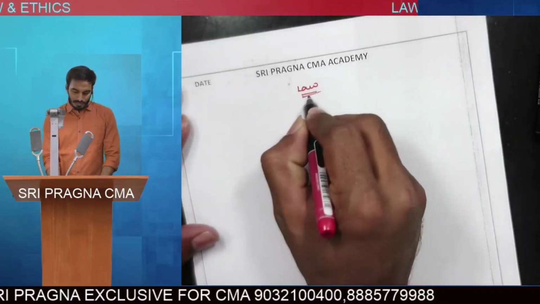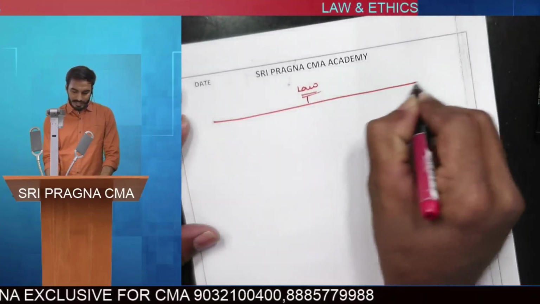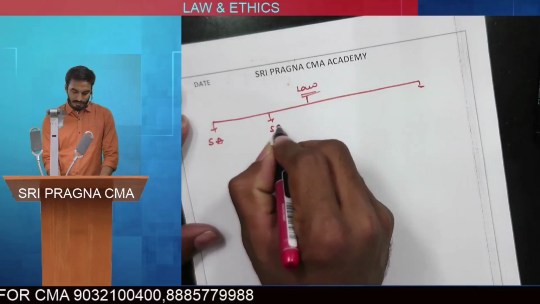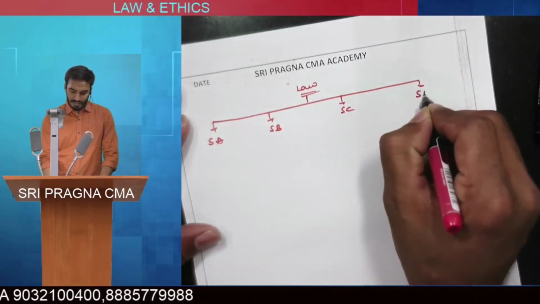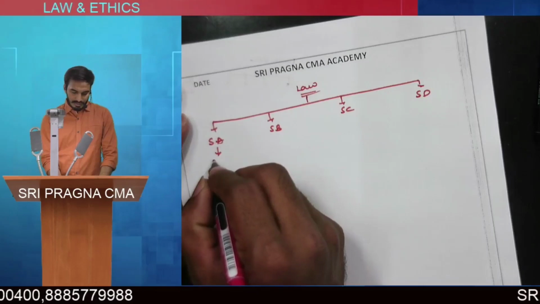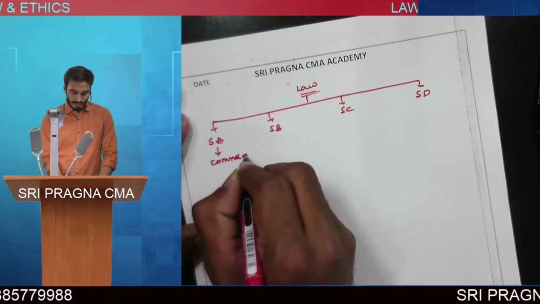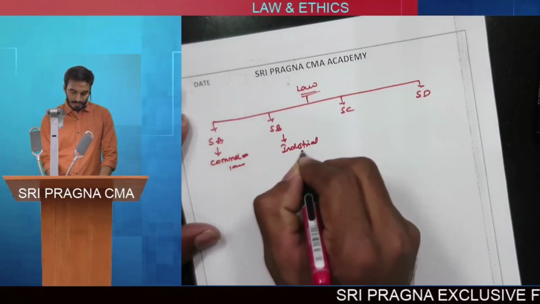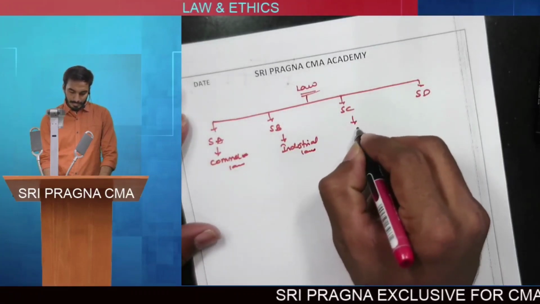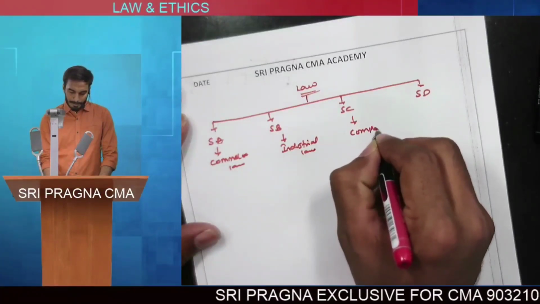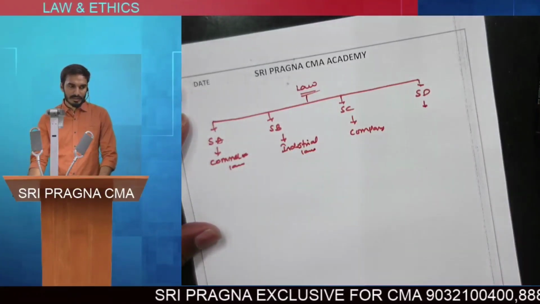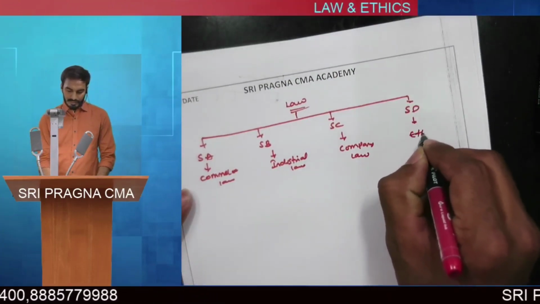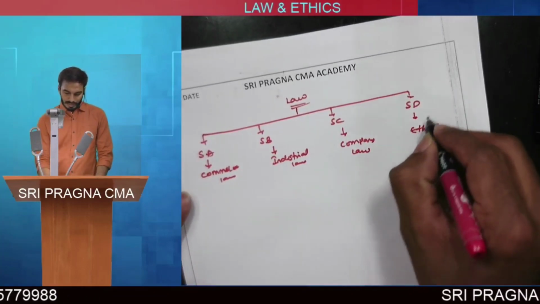So the law paper in your intermediate level consists of 4 sections: Section A, Section B, Section C, and Section D. Section A covers commercial law. Section B covers industrial laws. Section C covers company law, and Section D covers ethics, which is called business ethics.